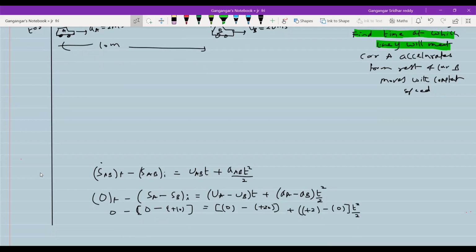So this will become minus of minus, this will be plus 10 equals minus 20t plus, 2 minus 0 is 2, 2 divided by 2, this will be only t square. It's a quadratic equation: t square minus 20t minus 10 equals 0. Anybody answer? Sir, 20.5 seconds nearly. 20.5 seconds.